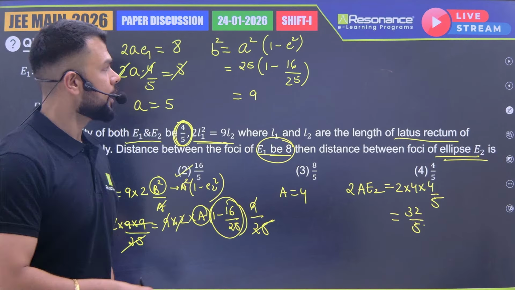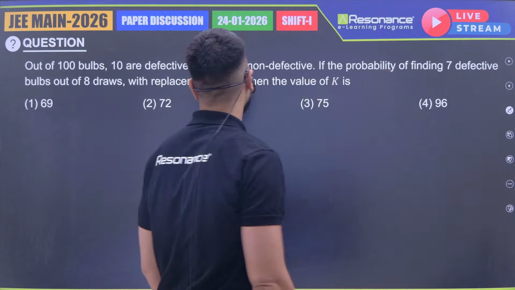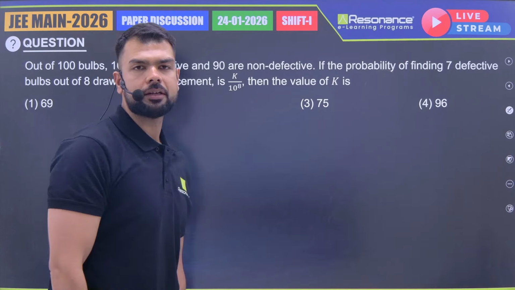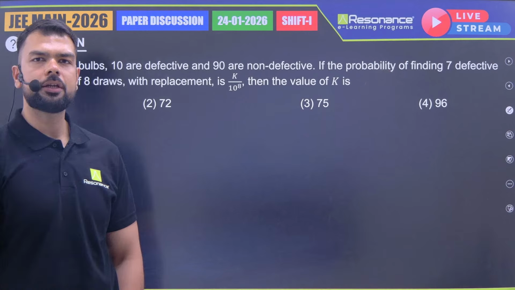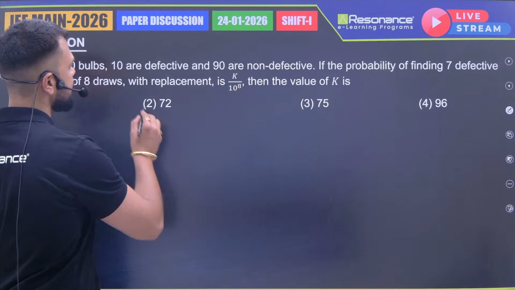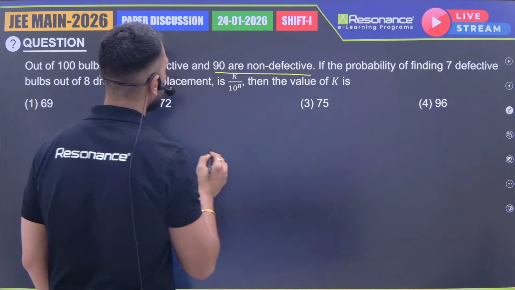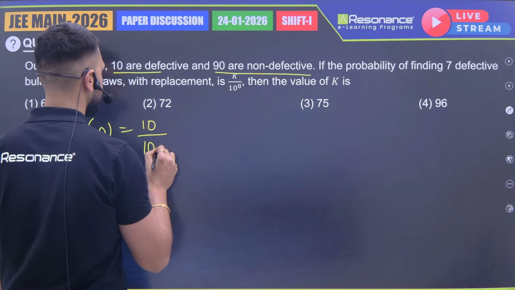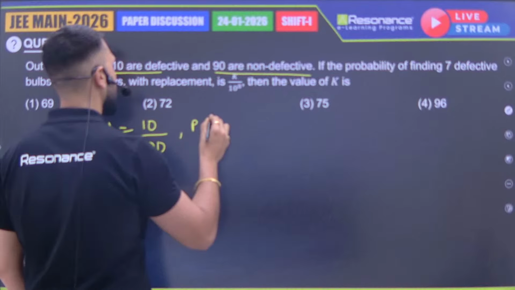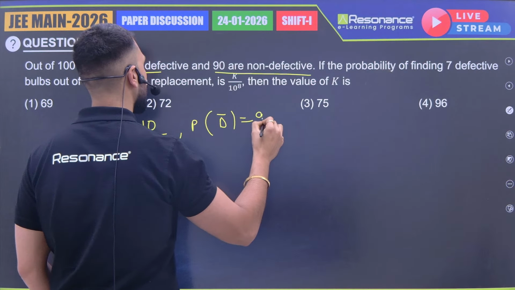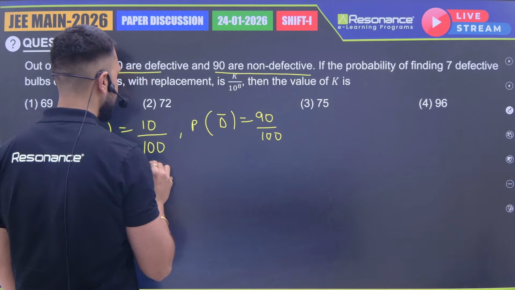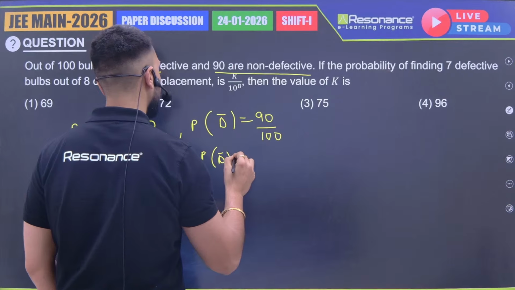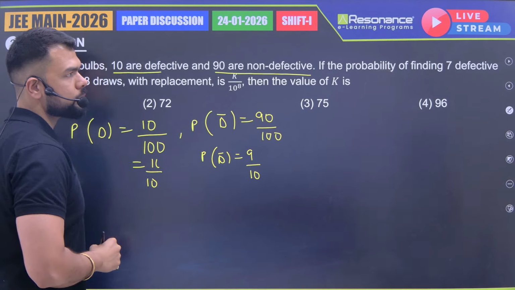Now let's see the last question. What the last question is saying: out of 100 bulbs, 10 are defective and 90 are non-defective. This is a question from probability, binomial distribution, right? The probability of getting a defective bulb will be 10 upon 100, which is 1 by 10. And the probability of getting a non-defective bulb will be 90 upon 100, which is 9 by 10.